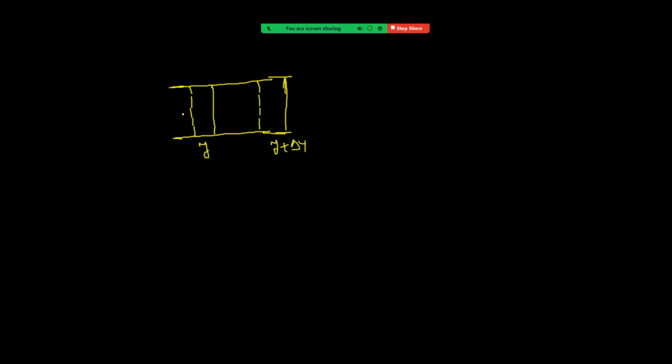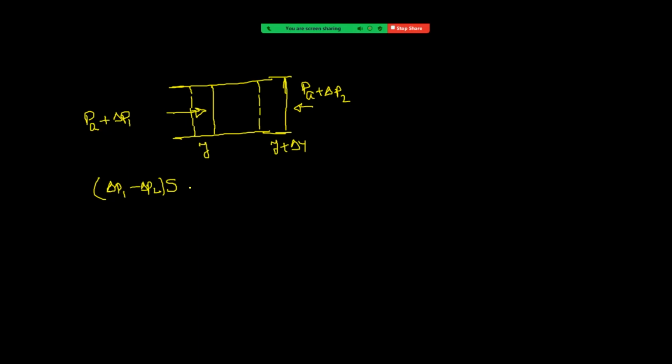So pressure here is now pressure of atmosphere plus delta P1, and here pressure of atmosphere plus delta P2. If you assume that delta P1 is greater than delta P2, the net force will be delta P1 minus delta P2 into surface cross-section area.